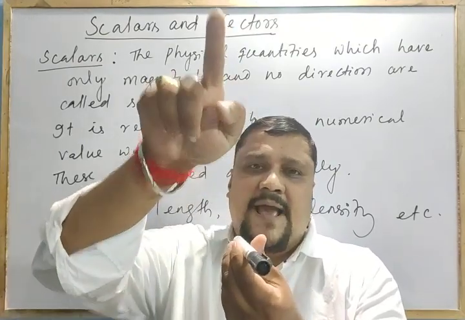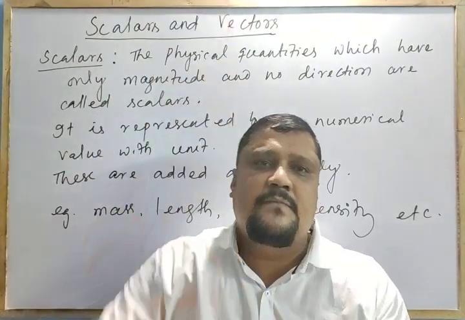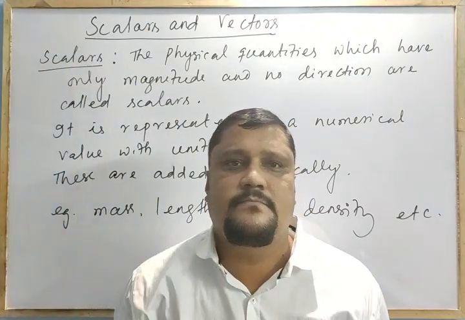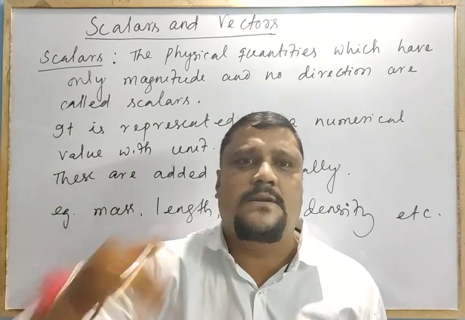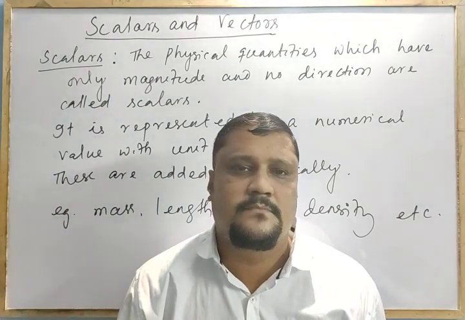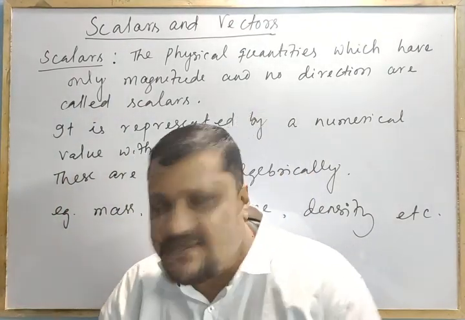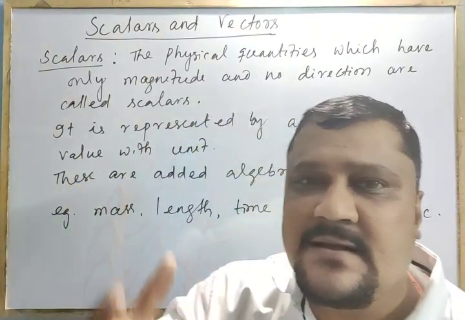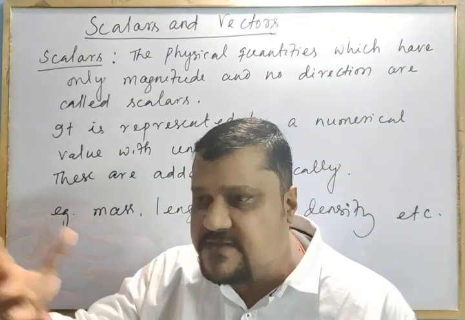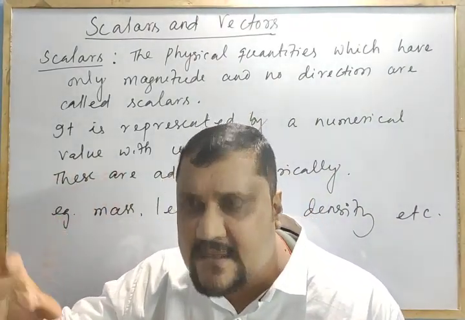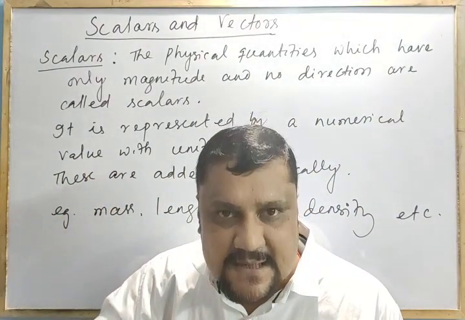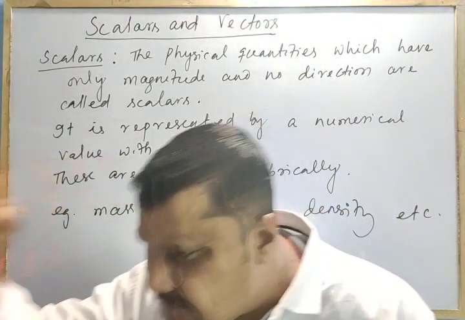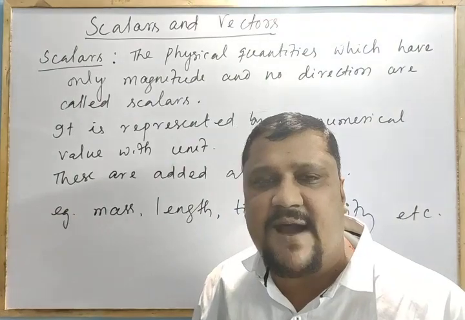The bird is flying at an angle 30 degree with the horizontal towards northeast. Now you see here, as a physics student, you got a more clear picture or idea about the position of the bird, in what direction the bird is moving.